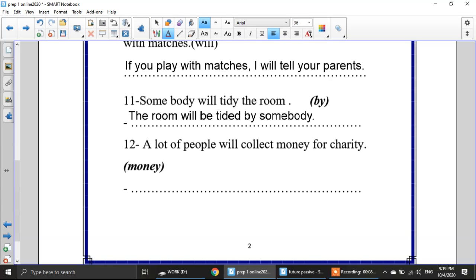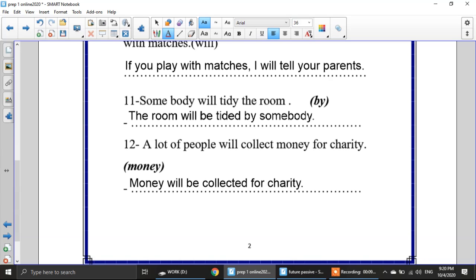Number 12, a lot of people will collect money for charity. I will start with the object. Where is my object here? My object is money. So it will be money will be collected for charity. Money, the object, will be plus past participle collected for charity. Do I have to say by who? No, I don't have to say it.